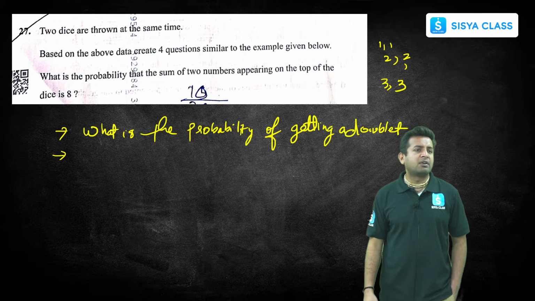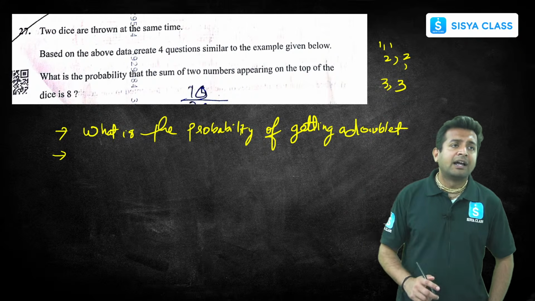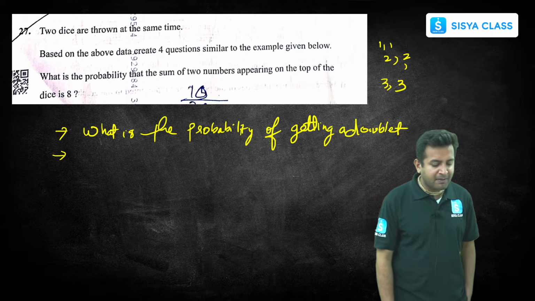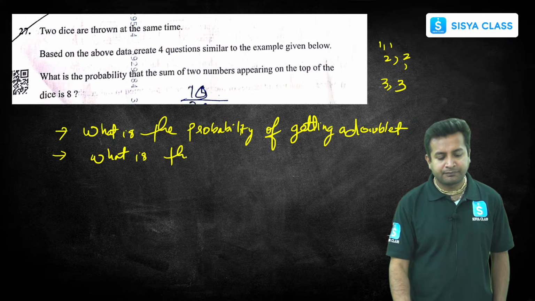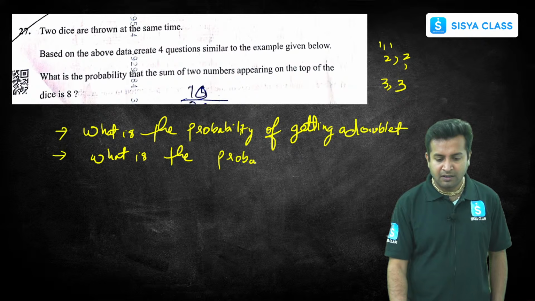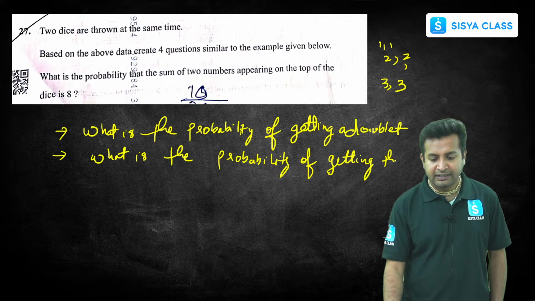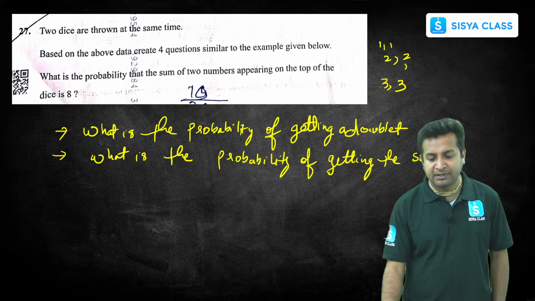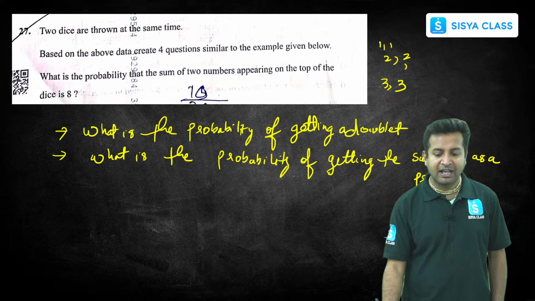So the next question I can ask is, what is the probability of getting the sum of 2 numbers as a prime number? What is the probability of getting the sum as a prime number? Clear?